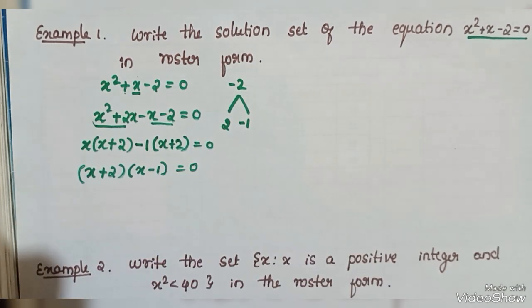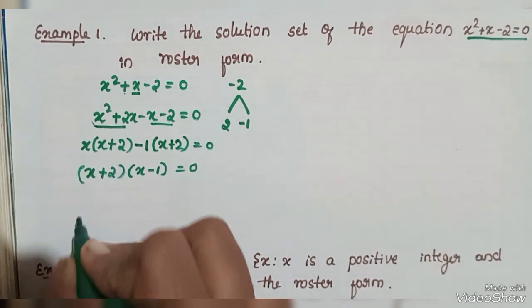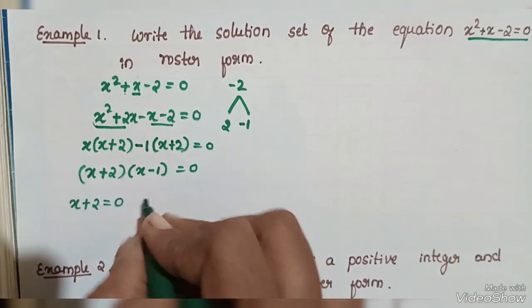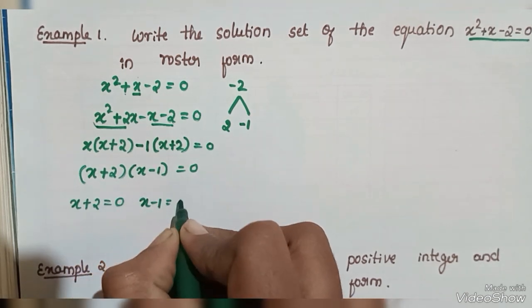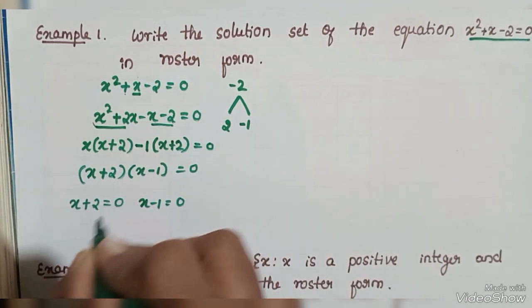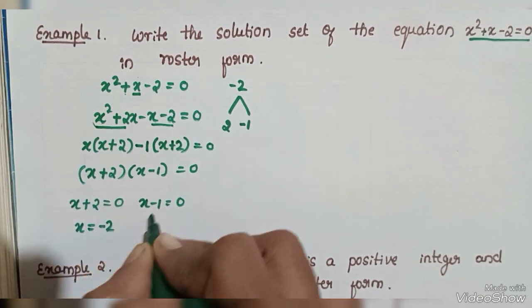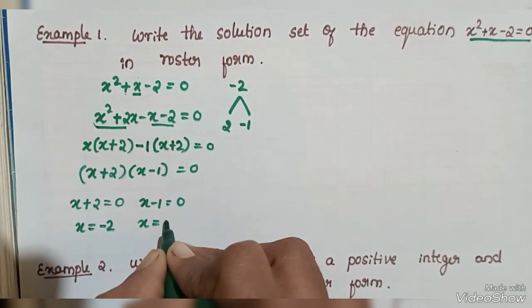Therefore the system of equation has the two roots, that is x plus 2 equals to 0 and x minus 1 equals to 0. Therefore taking plus 2 on the right side, it becomes x is equals to minus 2. Here x is equals to 1.